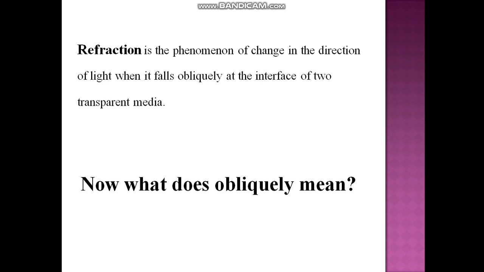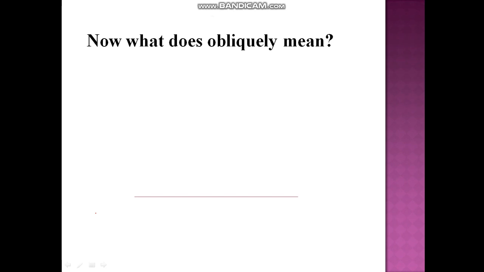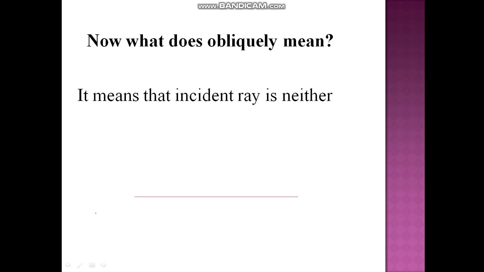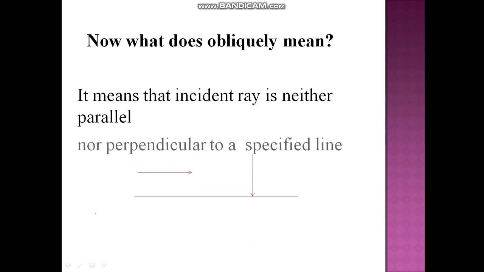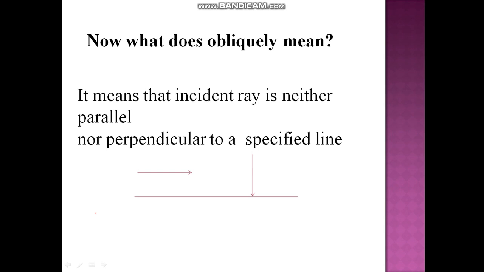Now, what does obliquely mean? Children, obliquely means that the incident ray is neither parallel to the surface on which it is falling nor perpendicular to the surface on which it is falling.